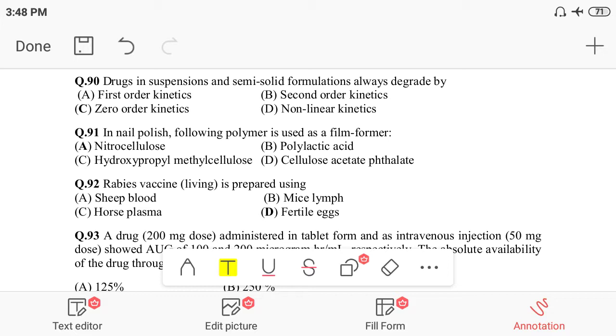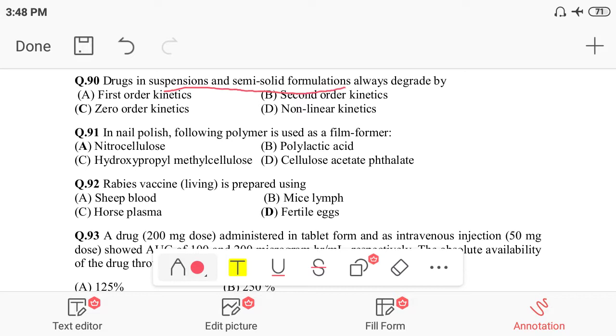When a drug is available in suspension or semi-solid formulations, the drug can be degraded, because in an aqueous solution, suspension or semi-solid formulation, the drug can be degraded. So the shelf life is very short, and the expiry date is very short, as you might find on the dosage forms available in the market.